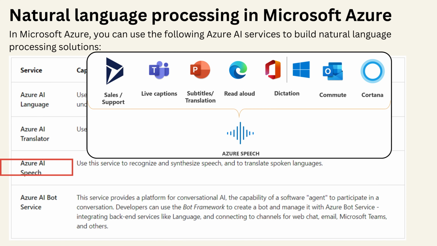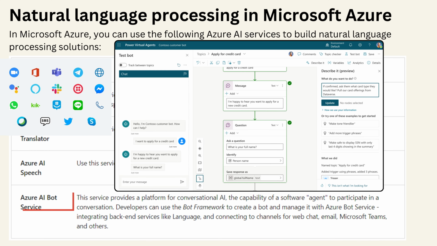Use this service to recognize and synthesize speech and to translate spoken languages. Azure AI Bot Service. This service provides a platform for conversational AI, the capability of a software agent to participate in a conversation. Developers can use the bot framework to create a bot and manage it with Azure Bot Service, integrating backend services like language and connecting to channels for web chat, email, Microsoft Teams, and others.